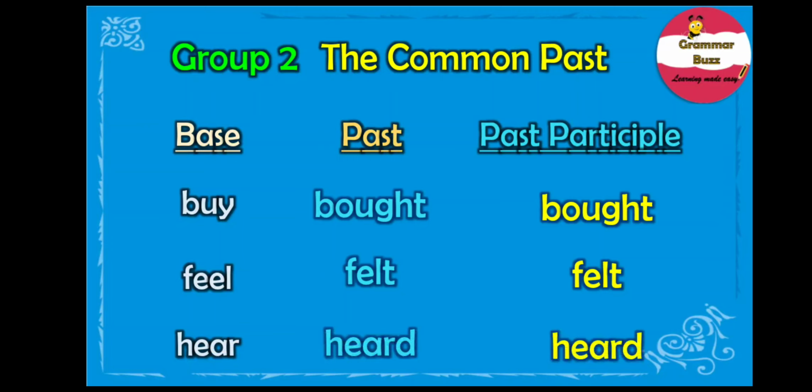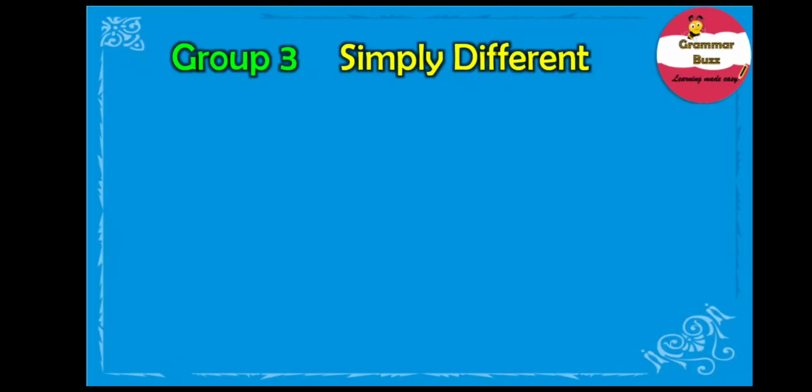So, remember, the common past group consists of verbs where the past simple and the past participle form of the verb remain the same, while the base form of the verb is different. Well, moving on with the third group of verbs, that is the simply different group.